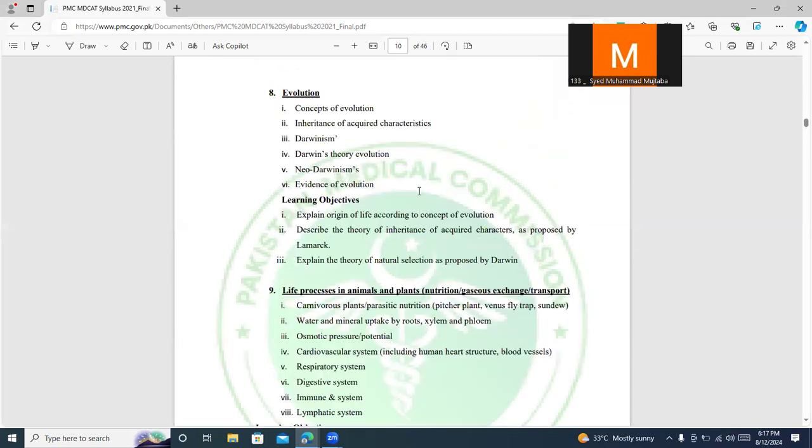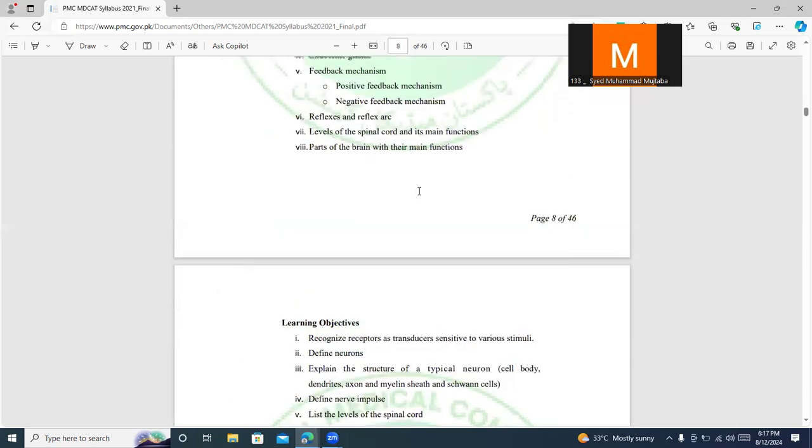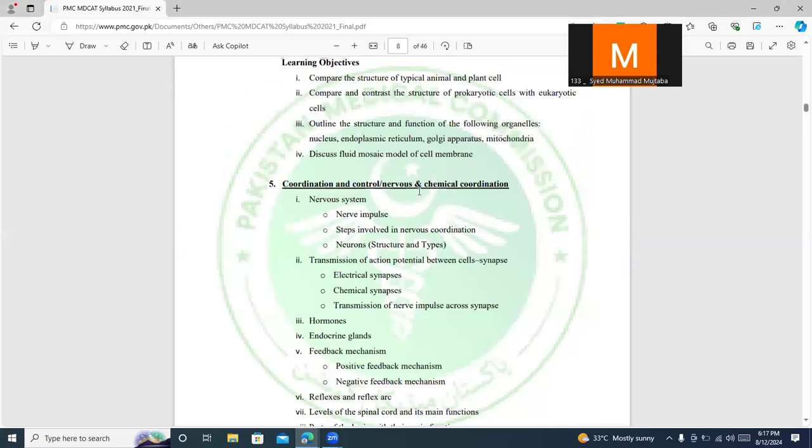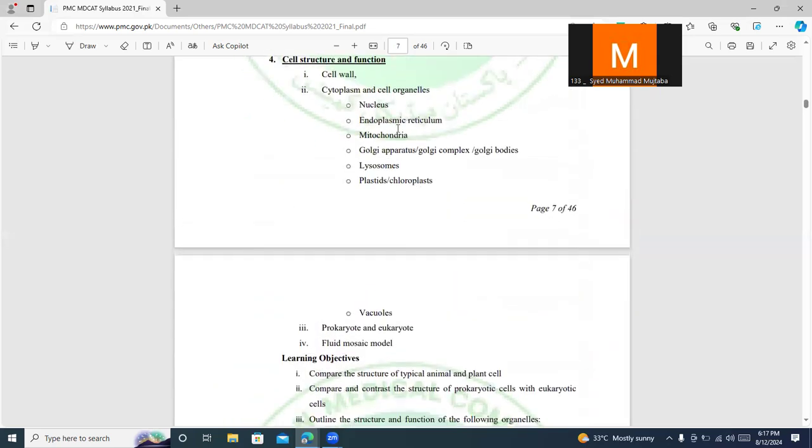I was in chapter number 4. Other than that, you should know the function of lysosomes. For example, lysosomes are responsible for carrying or packaging waste material and the processes which are involved in this, for example, autophagy or phagosomes and the entire phagolytic process you should know.